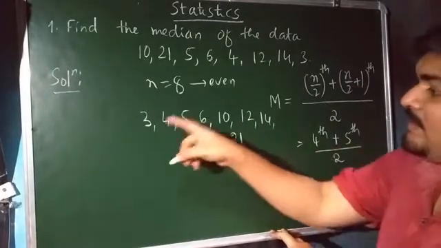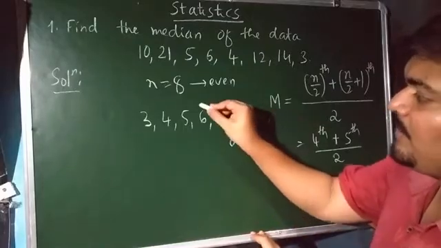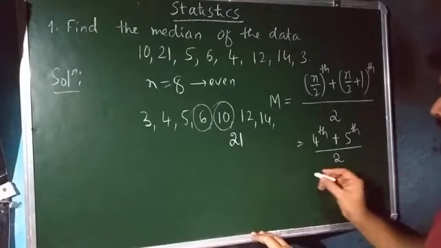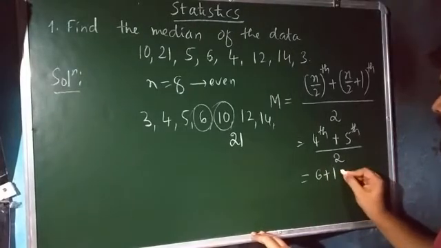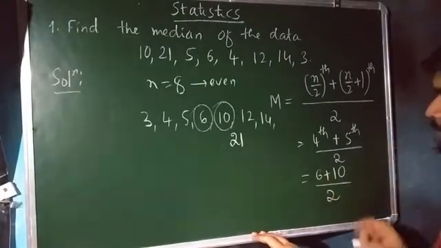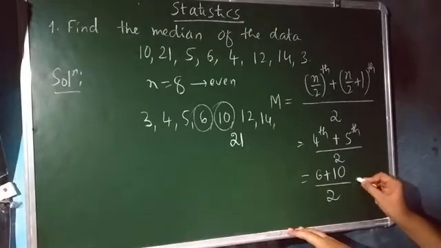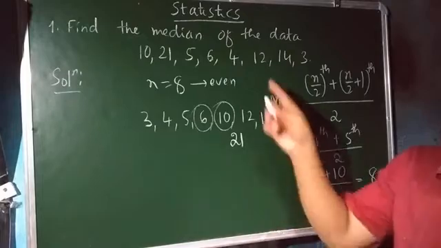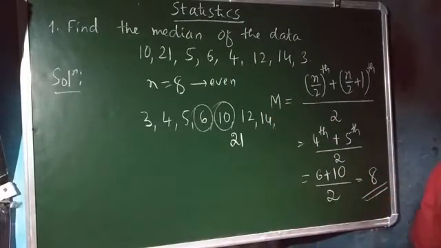See, in this ascending order, which one is the 4th observation? That is this one. Which one is the 5th observation? That is 10, isn't it? Add up those two things and divide it by 2. 16 you are having, 16 by 2, that is equal to 8. Therefore, the median for this ungrouped data point is exactly equal to 8. I hope you have understood the solution of this particular problem.